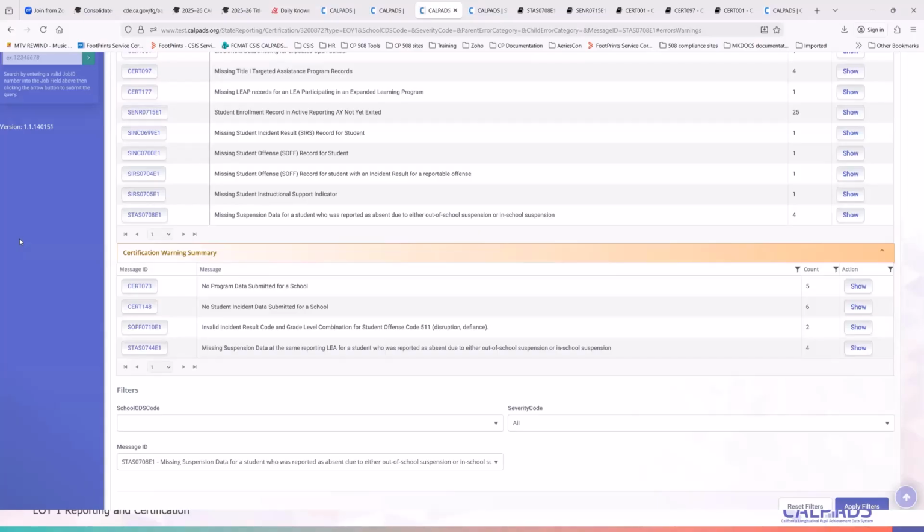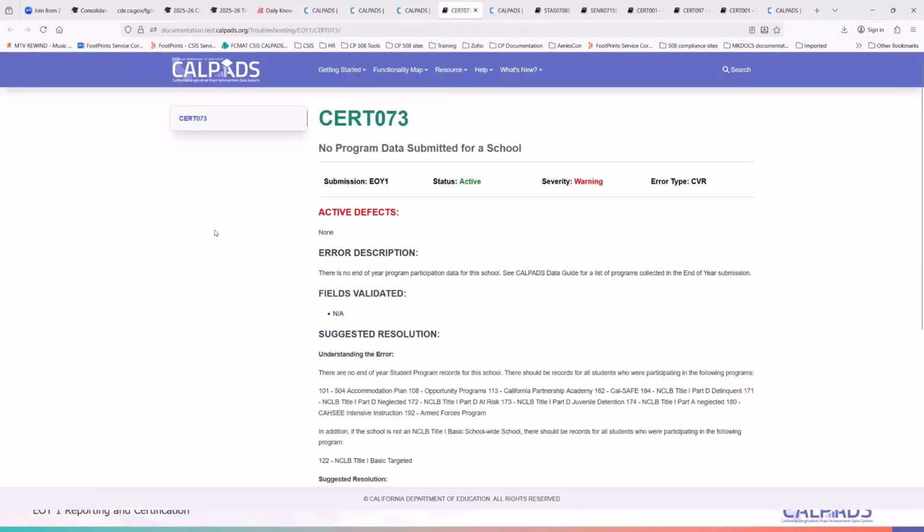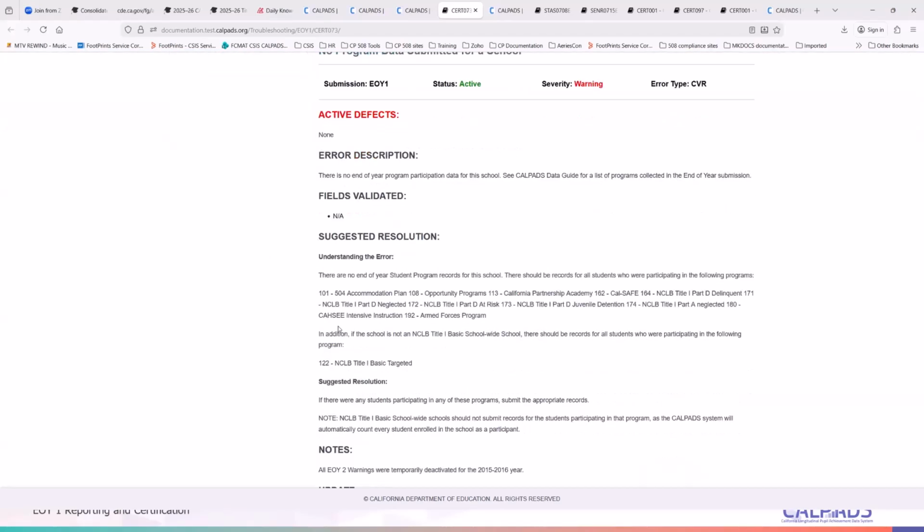So a common warning is CERT 73, no program submitted for a school. This is related to all of those programs that are expected to be submitted for a school for end of year one. So you have here your 504 plan, opportunities programs, California Partnership Academy, the pregnant and parenting program, which is identified as CalSafe here, right? 164, Title 1 Part D, all of those Part D programs, as well as the Armed Forces program.